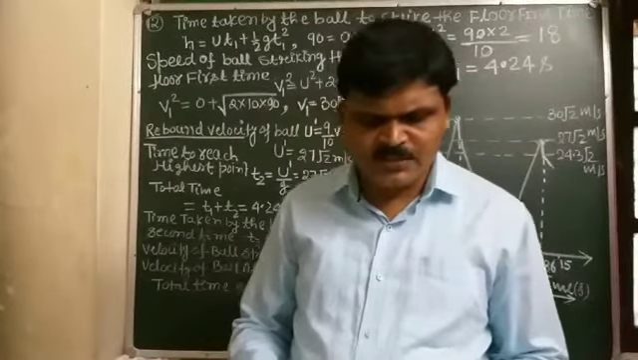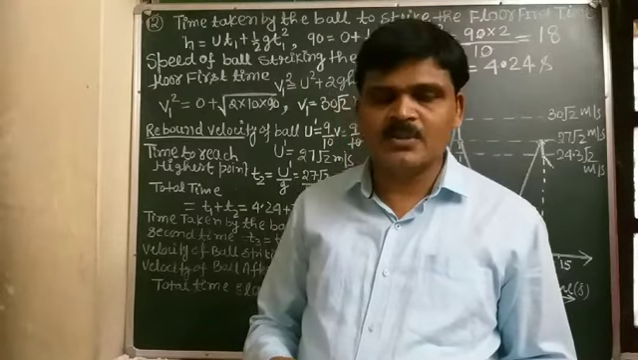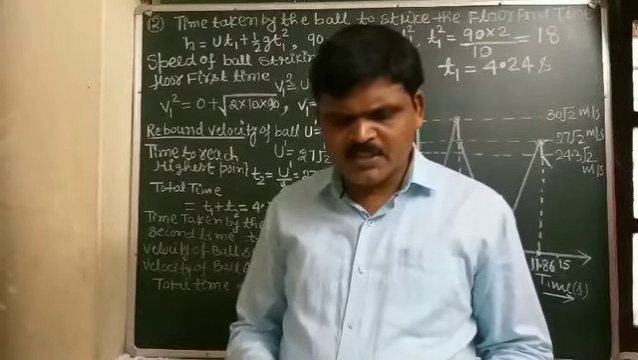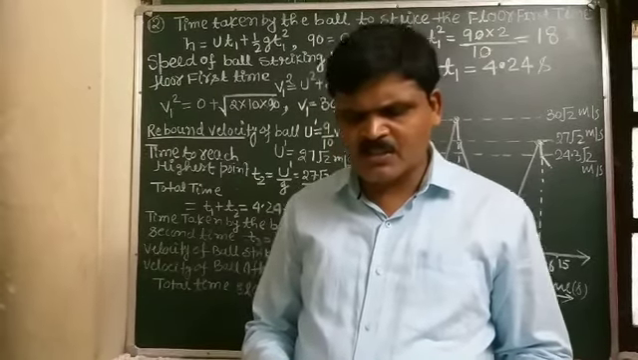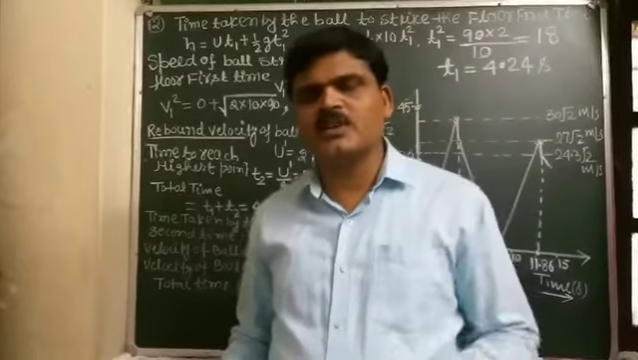The first statement is: a particle in one-dimensional motion with zero speed at an instant may have non-zero acceleration at that instant. So this statement is what?